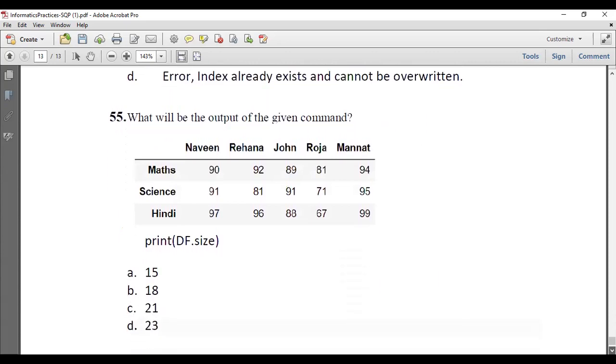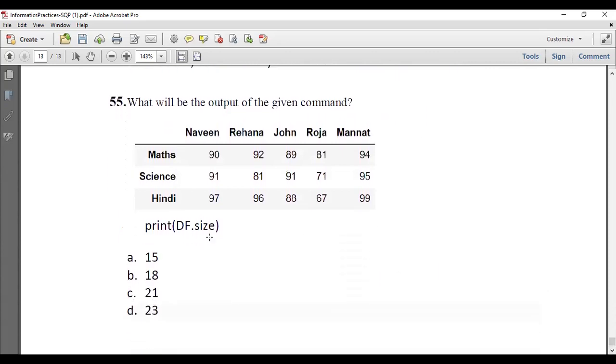What will be the output of the given command? Here df.size. Size will return the number of items in the data frame, that is, the number of rows multiplied by the number of columns. So 3 into 5 is 15. So your output is option A, 15.